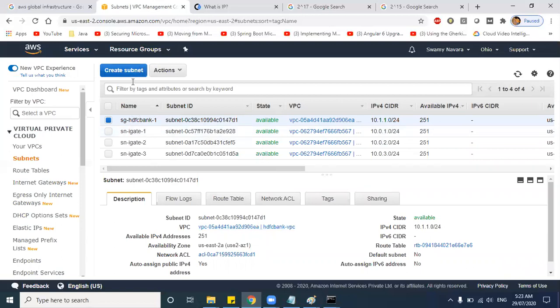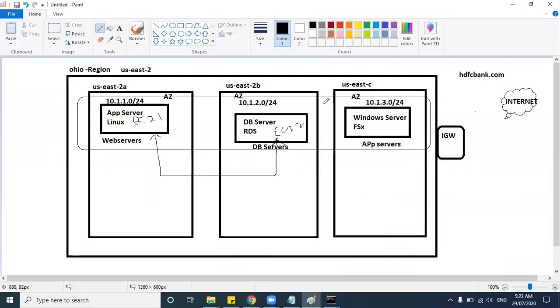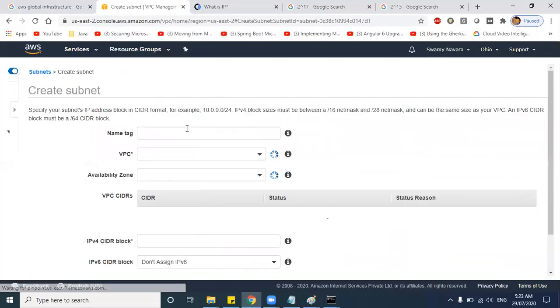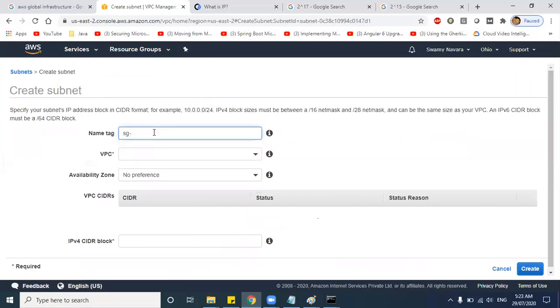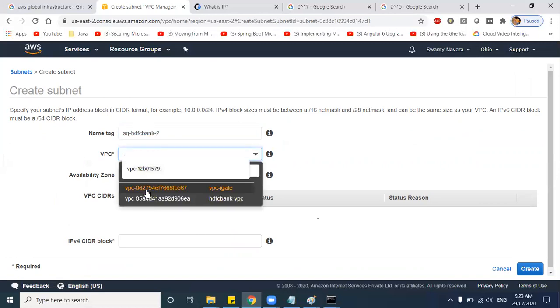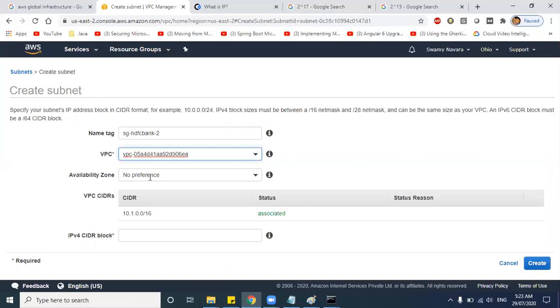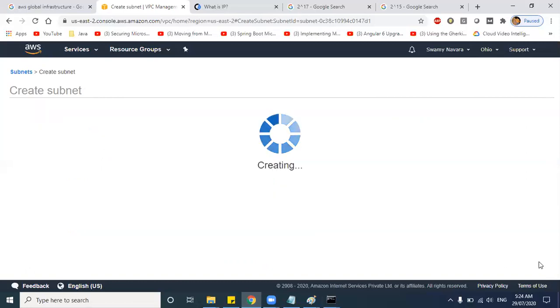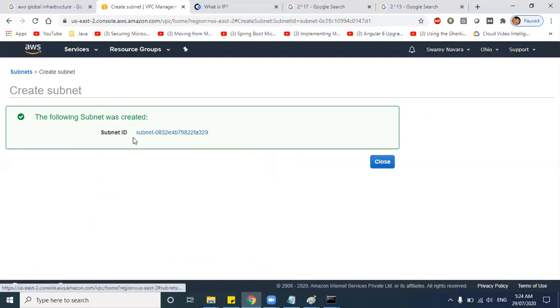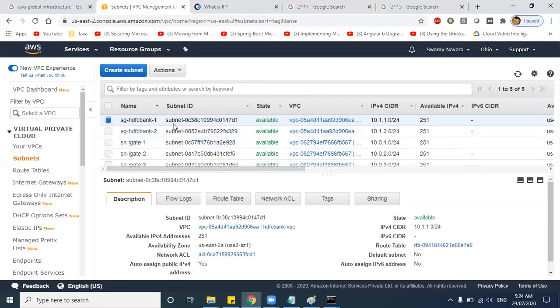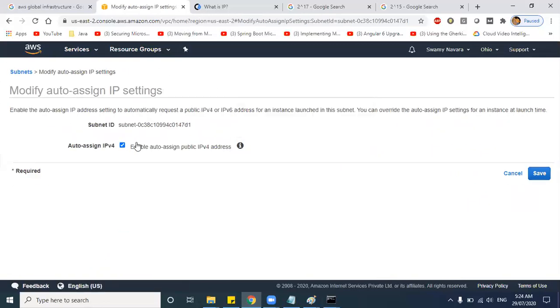Like this, let us create two more subnets in zone B and zone C. SG hyphen HDFC Bank 2, VPC, availability zone B, and here I will give the range as 10.1.2.0/24. So you will get a subnet ID, and just for this subnet also enable auto assign IP address.